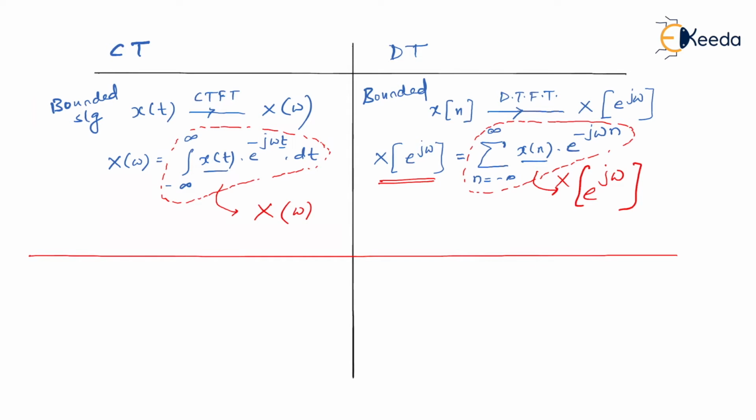Also, we know the limitations of continuous time Fourier transform, that it is applicable only for bounded signals. Similarly, discrete time Fourier transform is applicable only for bounded x of n signals. So we know very well it fails. That is, continuous time Fourier transform fails for unbounded signals. The same point is applicable in discrete time Fourier transform.